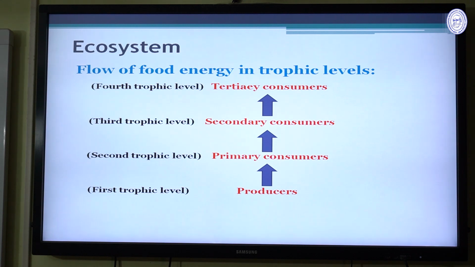According to the number, the producer is the highest, then primary consumer, then secondary consumer, then tertiary consumer. According to the number and the stored energy, this is the pyramid. This is the right pyramid. This is not an inverted pyramid.